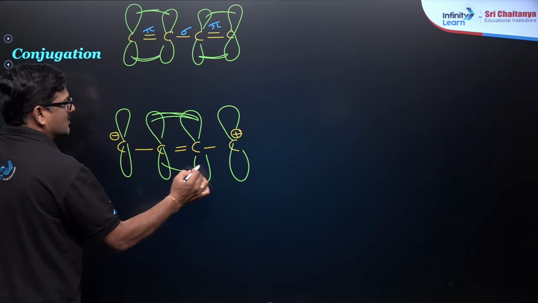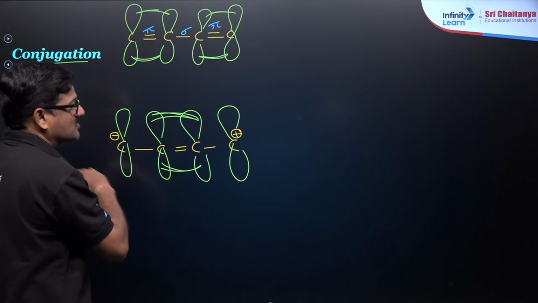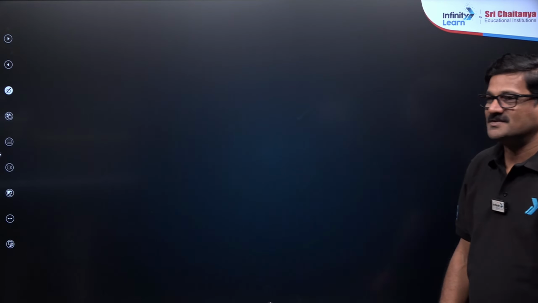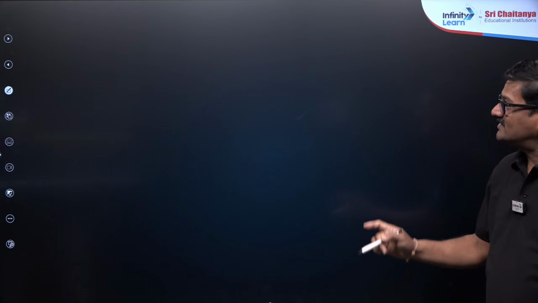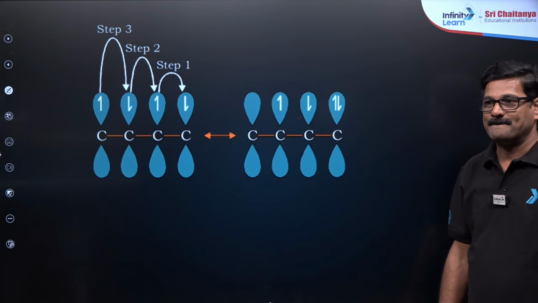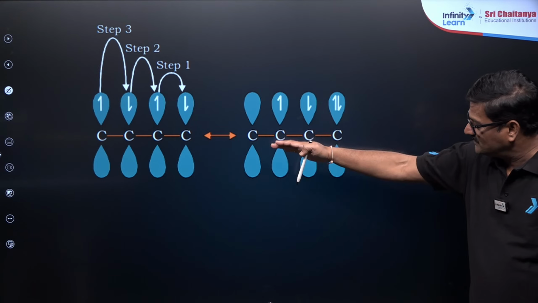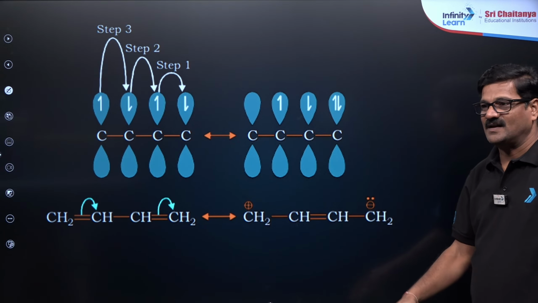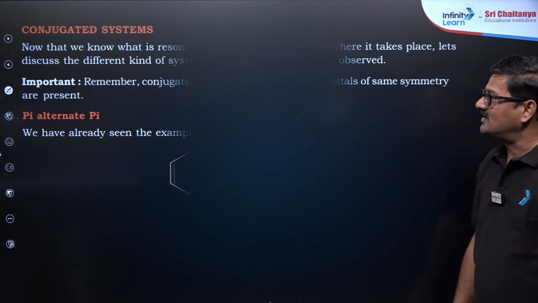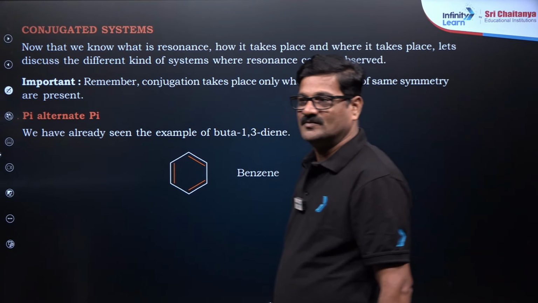So this is what is called. So this phenomenon is called as a conjugation. So various types of conjugations are there. Bacho, various types of conjugations. That's what is explained here. And this kind of system is going to seem like this. Electrons are moving from one place to another. So I will tell you conjugated system.